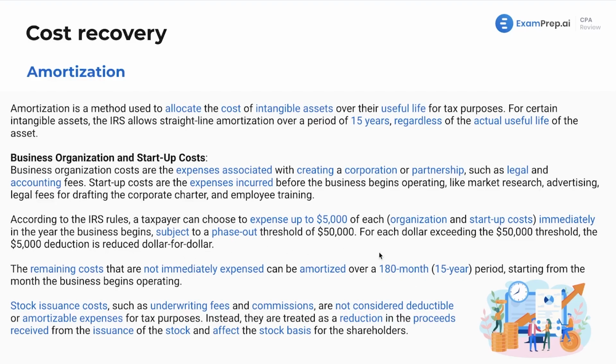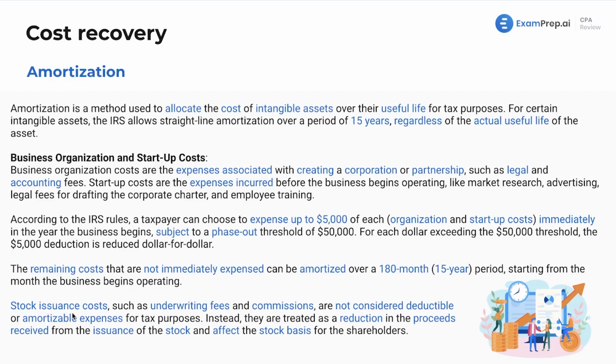180 months, 15 years, same thing. It's just multiplying it by 12. $5,000. This has been pretty consistent. The remaining costs that are not immediately expensed in that first year can be amortized over a 180 month, also known as 15-year period, starting from the month the business begins operating. So you not only deduct this, but you can also begin this right away. It's not like you have to wait a year because you got your immediate expense here. We'll see examples of it. Make sure you practice questions that deal with this topic.